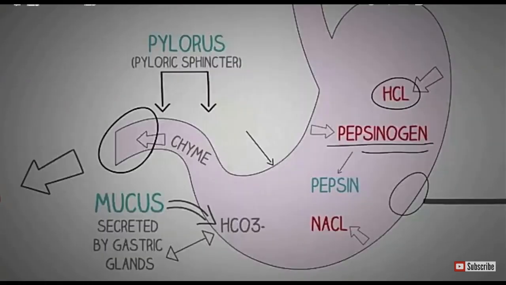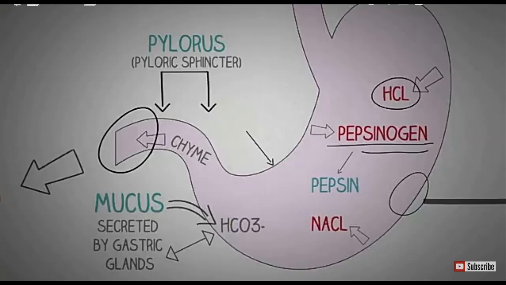Now coming to our lower stomach. Lower stomach is known as pylorus, consisting of the pyloric sphincter, and the semi-solid fluid which is there in our stomach is known as chyme. You have to remember, children, chyme is a semi-solid fluid which is there in our stomach.